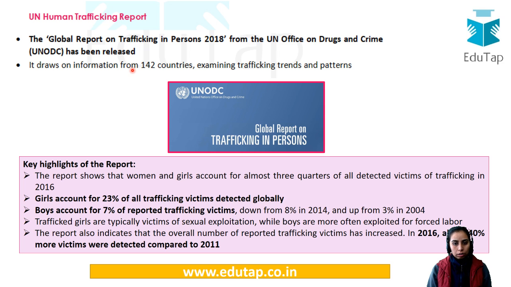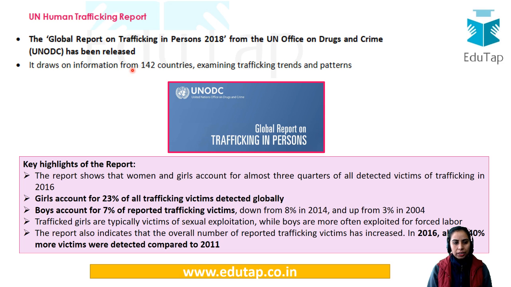Though it has also increased, earlier it was 3%, then it went to 8%, and it has reduced now. What is important is that girls are trafficked for sexual exploitation, while boys are trafficked for forced labor. This is very important, and as it is coming from the United Nations office, these features become important for you. You can keep them in mind, and you can also use them while writing your essays.